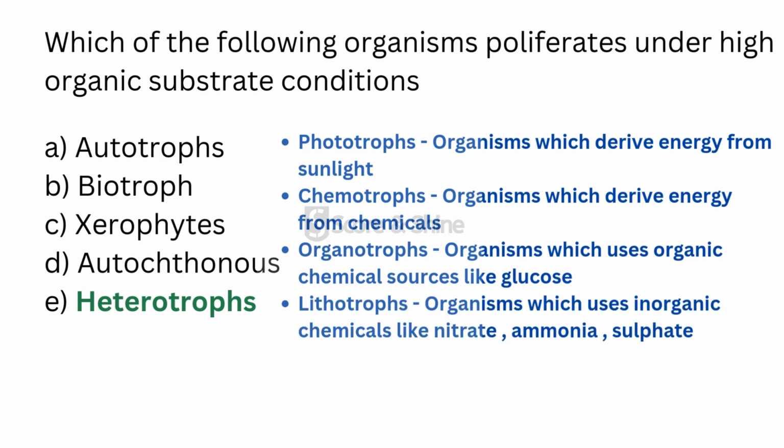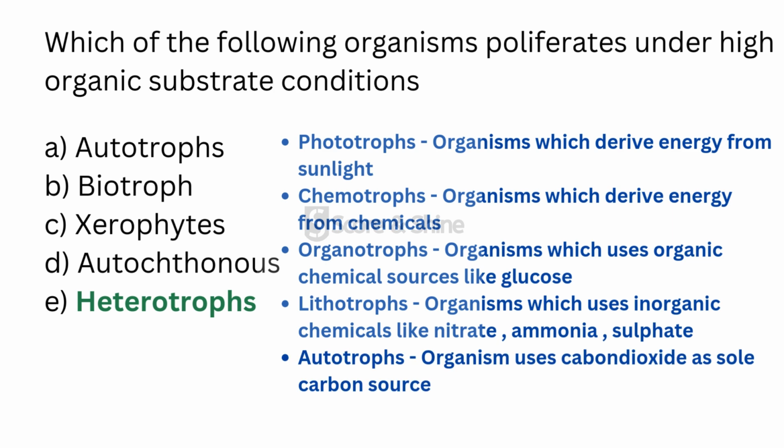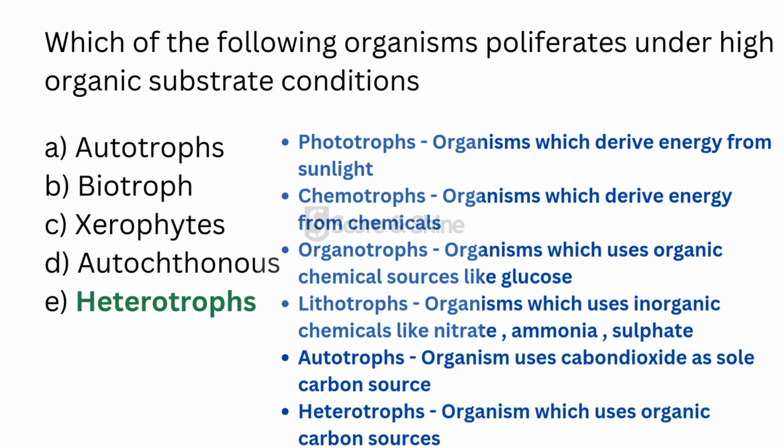The organisms which use inorganic chemical sources like nitrate, ammonium and sulfate are called lithotrophs. If an organism uses carbon dioxide as its sole carbon source, those are called autotrophs, and the organisms which use organic carbon sources are called heterotrophs.